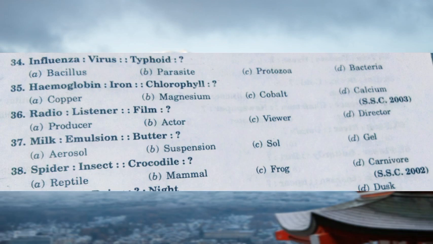Next one is milk and emulsions. Milk is related to emulsion, butter is related to what? You know milk. The thing you may not know is that milk is present as a liquid with smaller particles dispersed in it. If you filter it, you can get those solid particles. Such things are called emulsions.